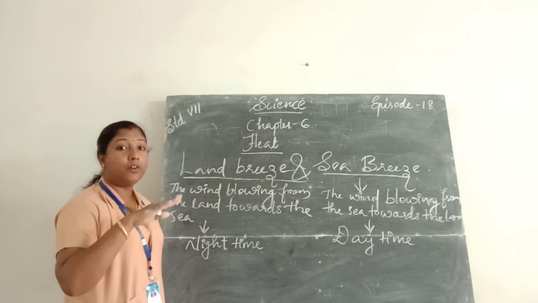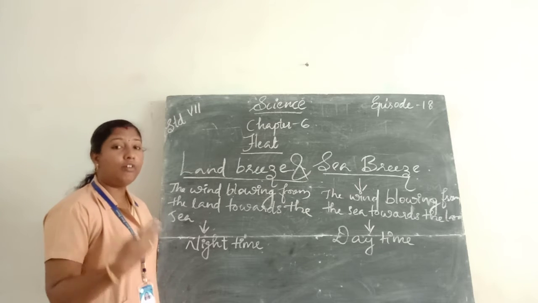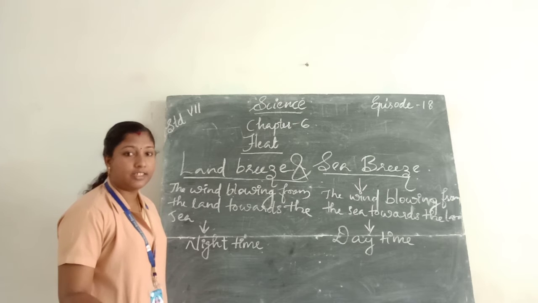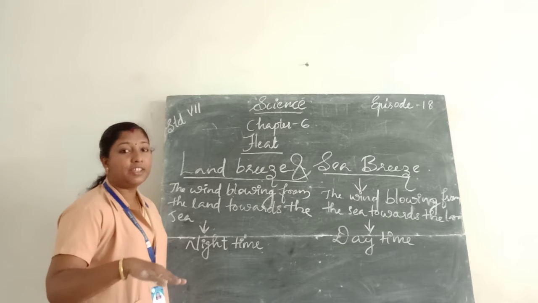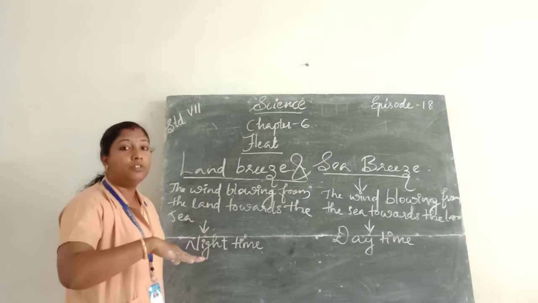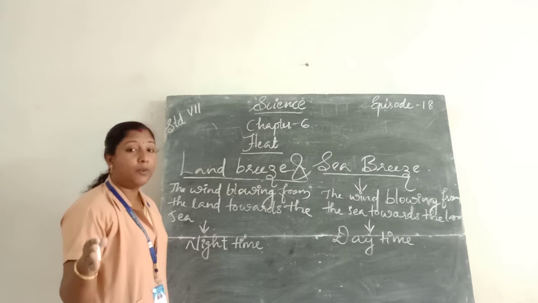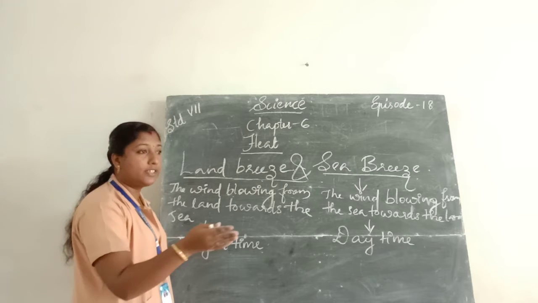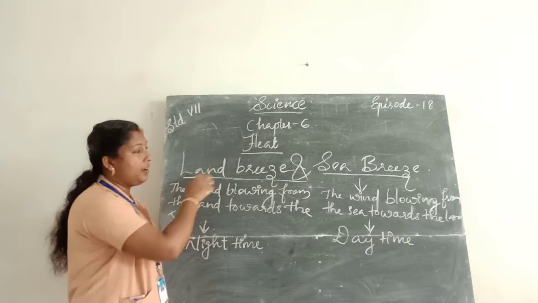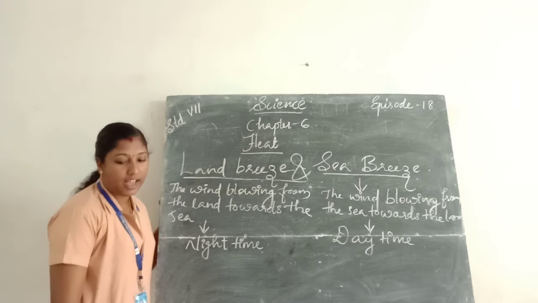The air above the sea is hotter than the air above the land. The air above the land cools during night time. So the air above the sea rises and the air above the land moves towards the sea. So this results in land breeze.